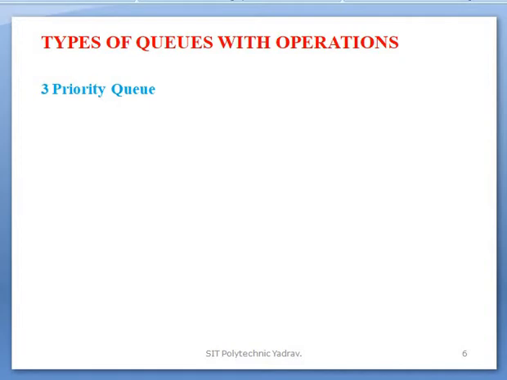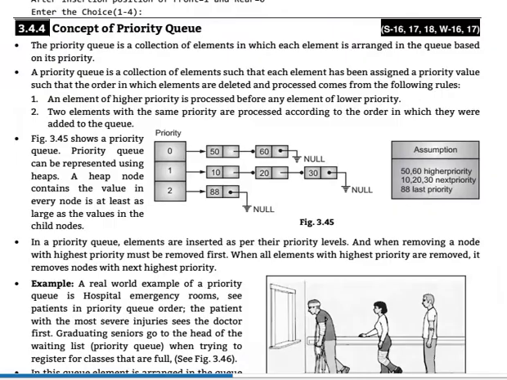In this lecture, we continue with the next type of queue with operations, which is the third, the priority queue. The syllabus is only for the concept of priority queue. You do not need to study the program, but in case a question is asked anytime, prepare it as well. But 99% of the time it is asked only for the concept of priority queue. Explain priority queue, either operations or their representation.